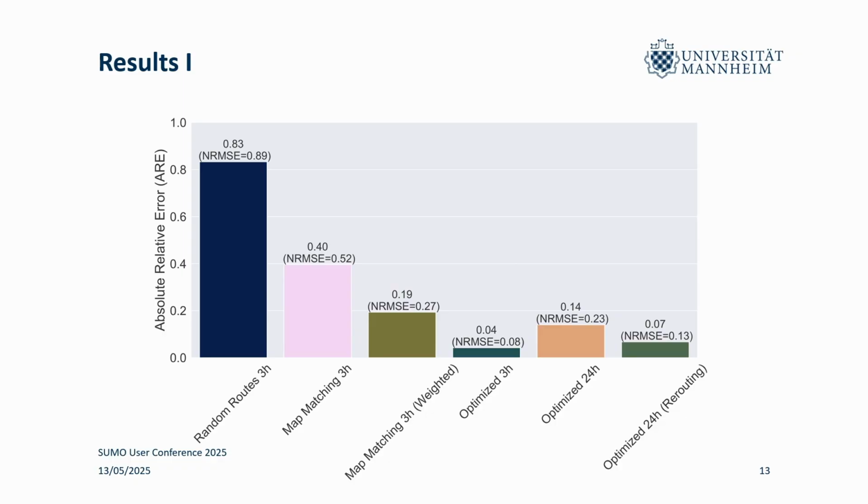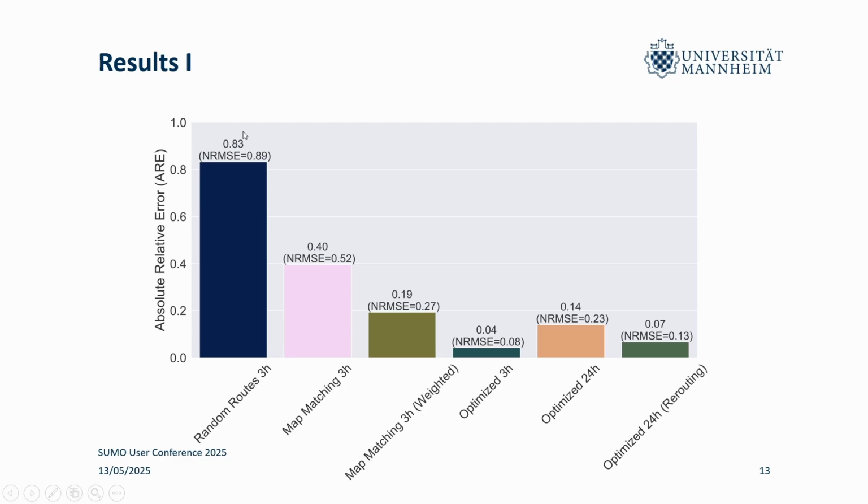These are our results. On the y-axis, you see the absolute relative error, RAE. In the brackets, you also see the normalized root mean squared error, which punishes deviations a bit more and is also often used in the literature. And on the x-axis, you see the different route distributions that I just mentioned. And as you can see, for the 3-hour scenario, we improved by quite a bit.